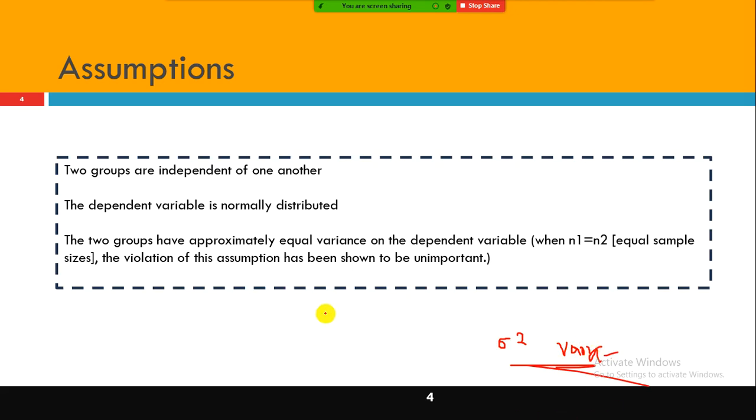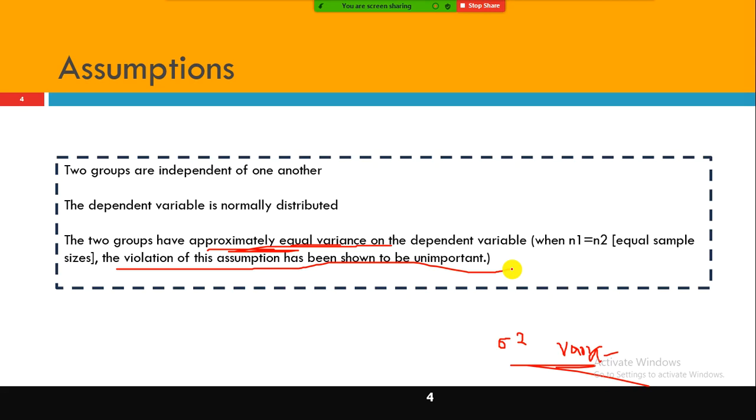The variance of population 1 and the variance of population 2 need not be the same. Though they say the two groups have approximately equal variance on the dependent variable, the violation of this has been shown to be unimportant. We can simply ignore this assumption.